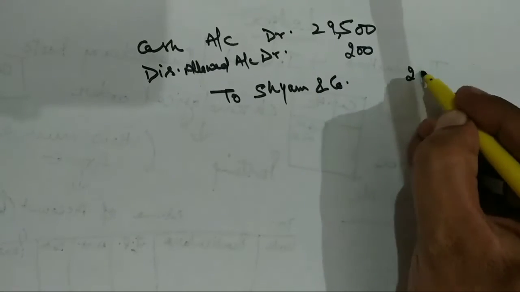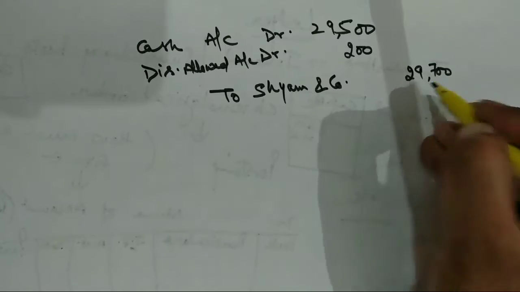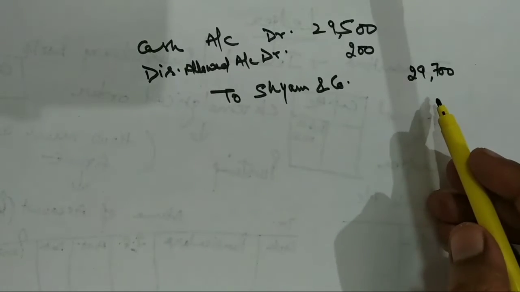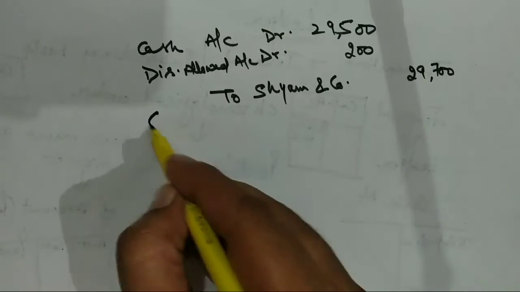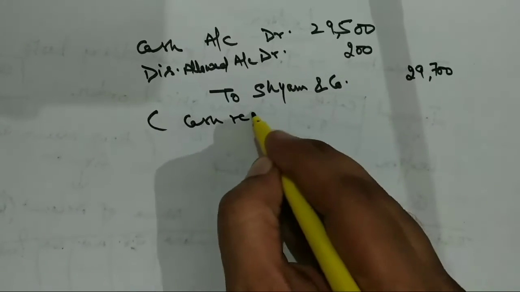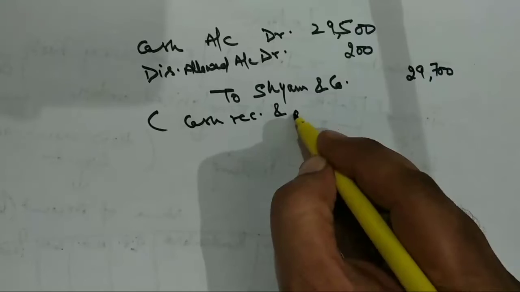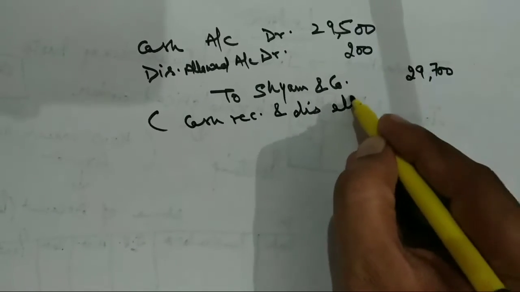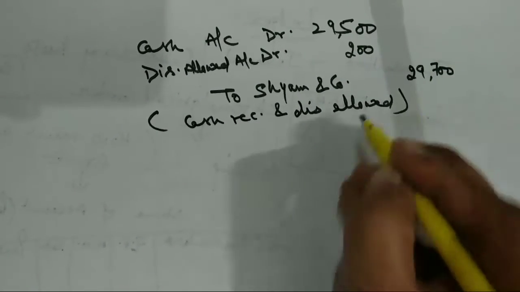So the total will be 29,700. You will write over here that cash received and discount allowed to the party.